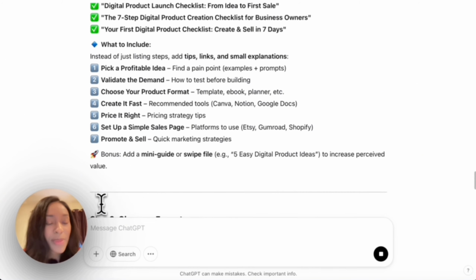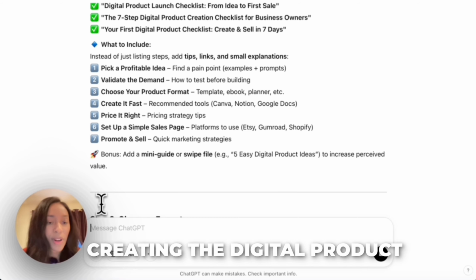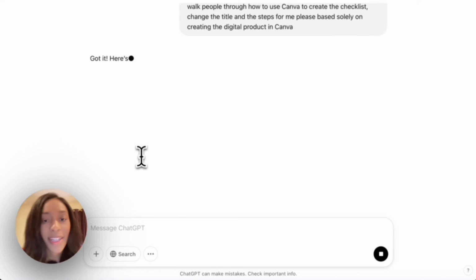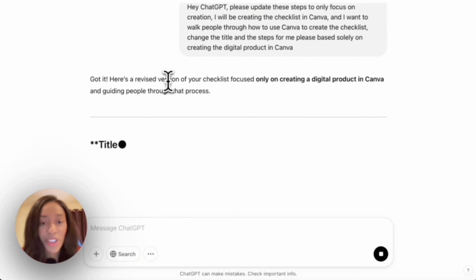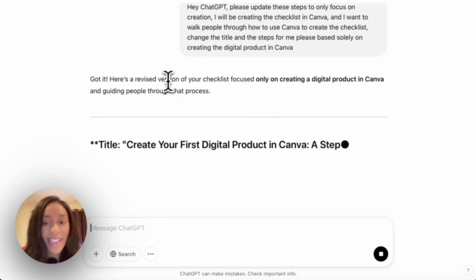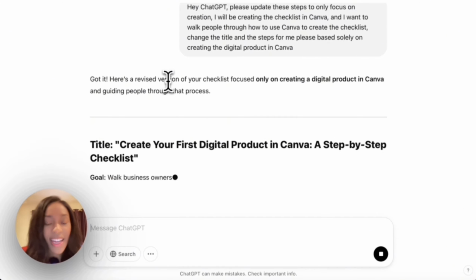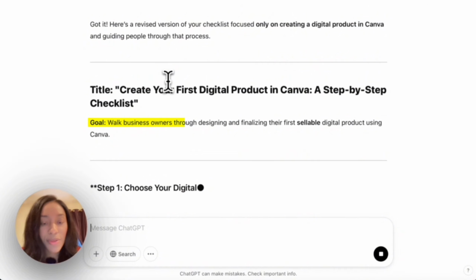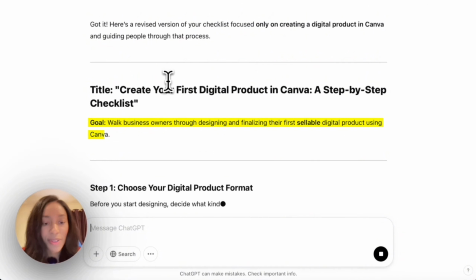I'm going to let ChatGPT know that I'm specifically focusing on creating the digital product and not yet on the selling part. So I need these steps to be updated to focus only on creation. Here we go. Here's a revised version of your checklist focused only on creating a digital product in Canva and guiding people through that process. So title: Create your first digital product in Canva, a step-by-step checklist. Goal: walk business owners through designing and finalizing their first sellable digital product using Canva.